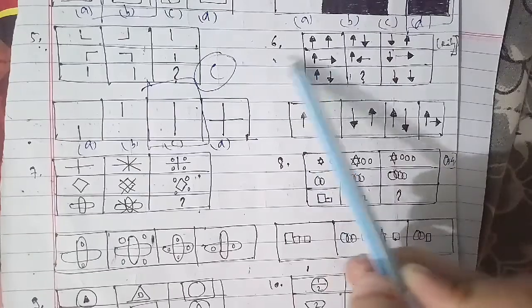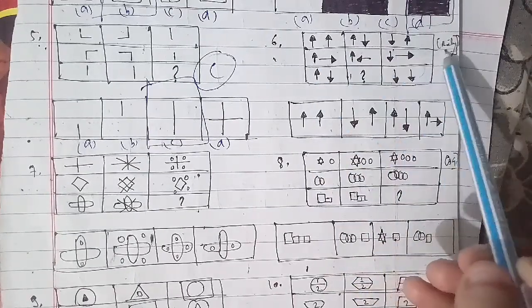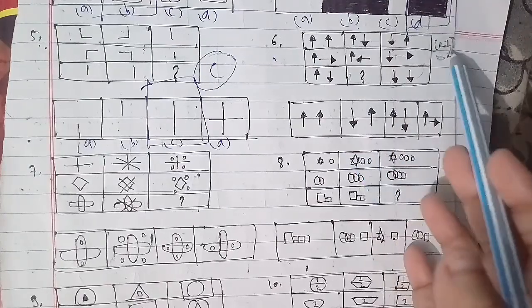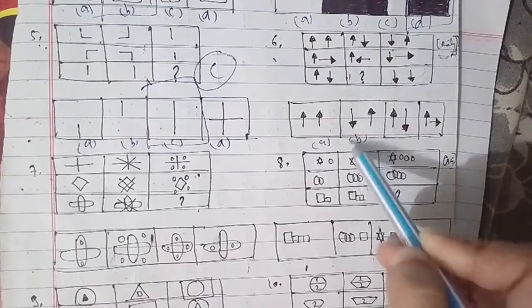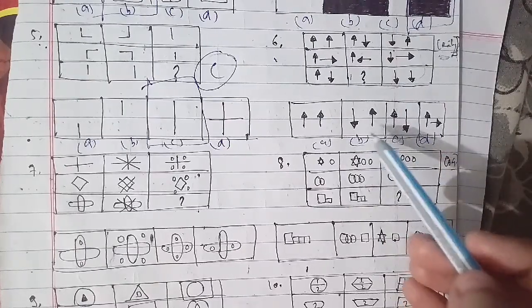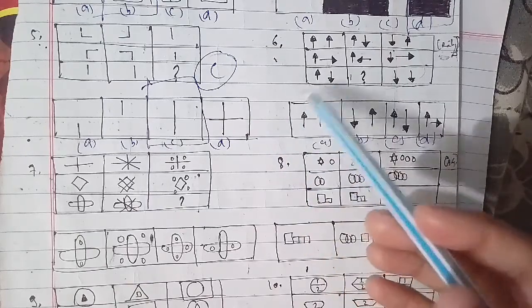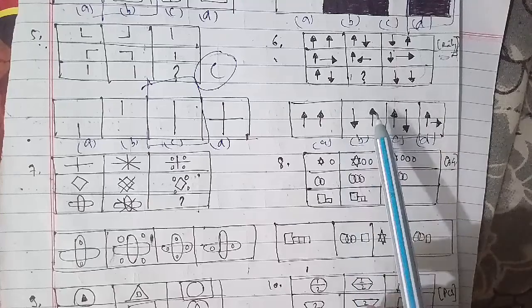The second figure in each row consists of the first arrow of the first figure, such that the second one is in the inverted position. The third figure consists of the first arrow of the first figure in an inverted position, and the second arrow as such. So the answer is figure A. It will be the right answer for this question as well.